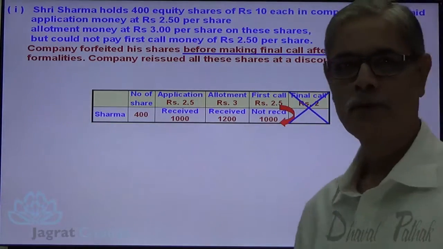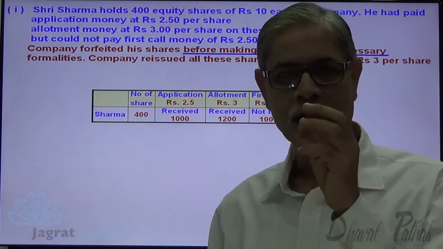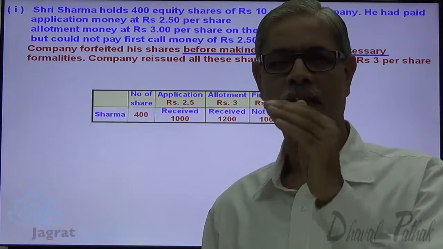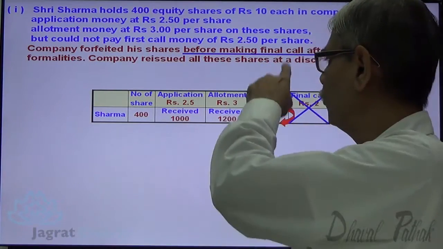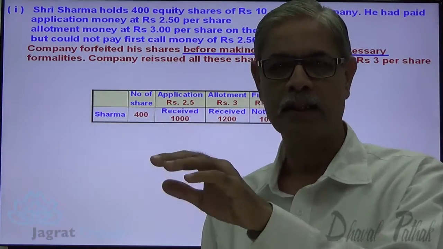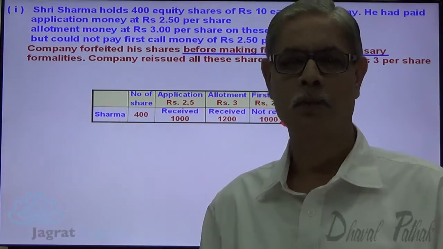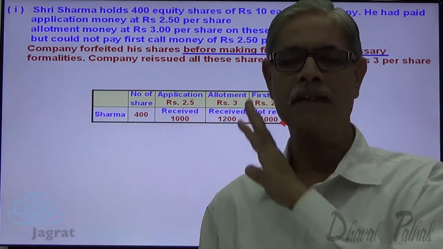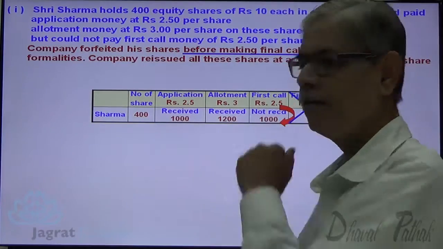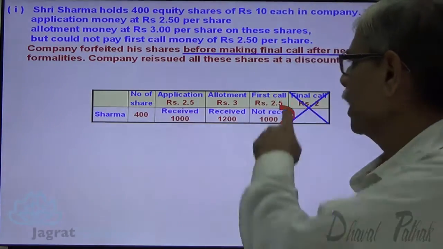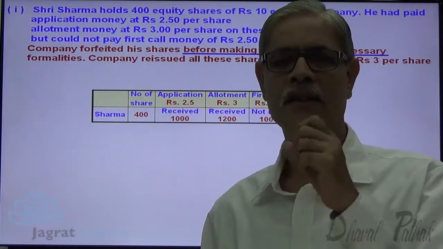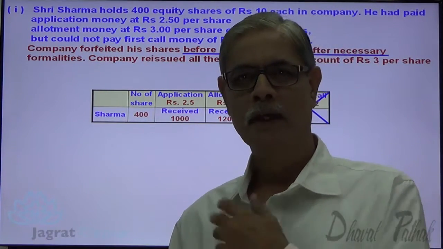Now I want to write down the forfeiture entry. When I write the forfeiture entry, first, what happens? Shares are forfeited for non-payment of first call. The right, title and interest of the allottee are lost on forfeiture of shares. The called up capital is cancelled, for that equity share capital account is debited. Capital received will be credited to share forfeiture account, and the first call not received will be credited to share first call account. This is how the forfeiture entry gets recorded. Let us start.